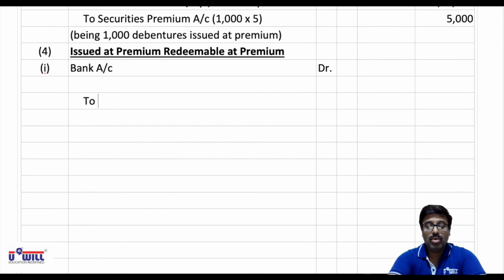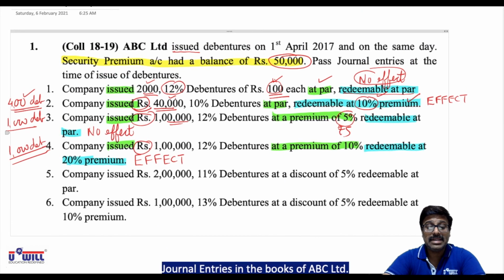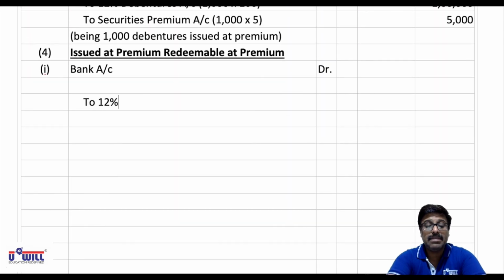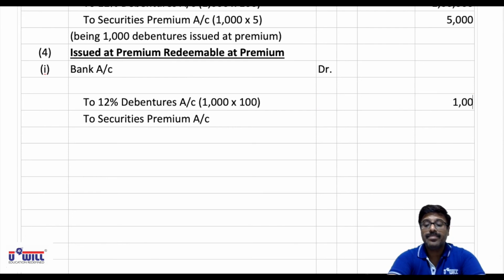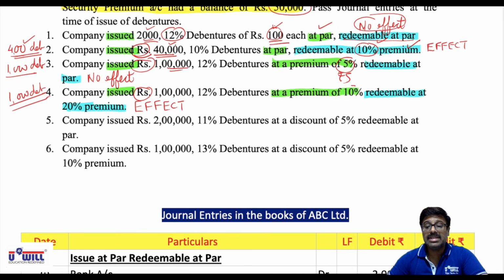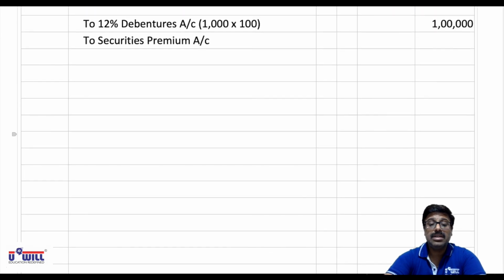Then to 12% debentures account, and since they are issued at premium, to securities premium account. Now how do we record these amounts as we discussed? First you record the amount of debentures with face value, so 1000 into 100, 1 lakh. Now what is the premium amount at the time of issue? 10% means 10 rupees. So 1000 into 10, that is 10,000.